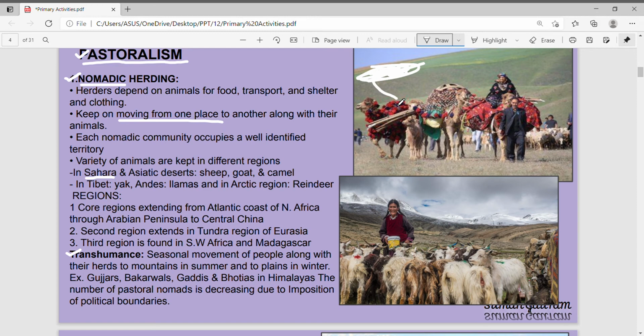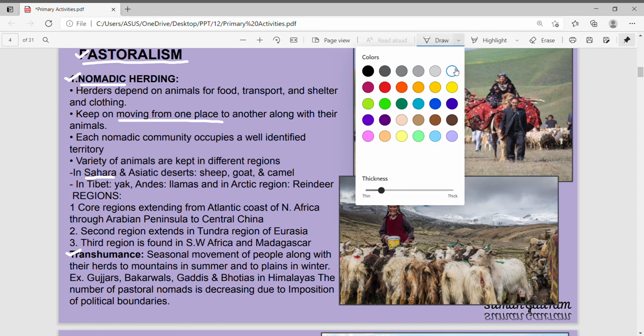This is called transhumance. Because of seasonal change, people move with their cattle from one place to another place, and when the season is over, when this area becomes green again, they will come back from the plain areas to this area. So they'll move back to the region. That is called transhumance.